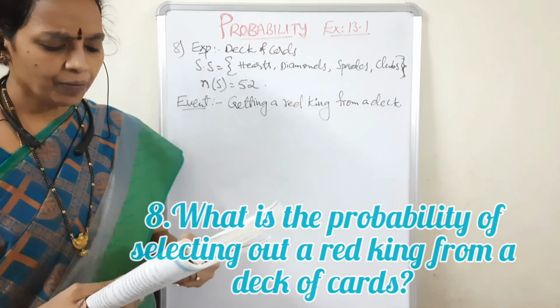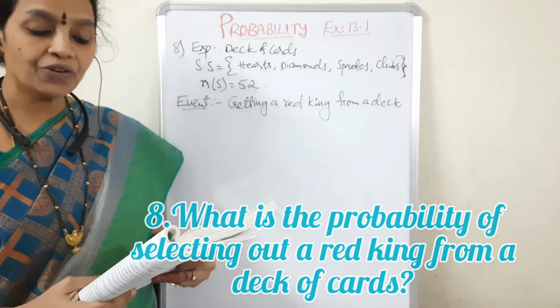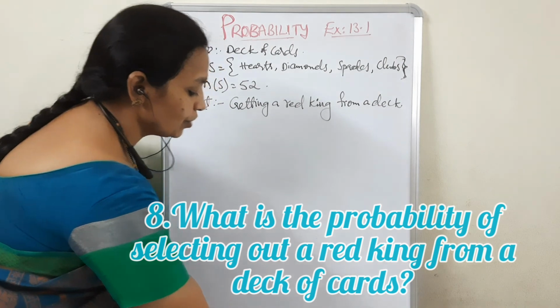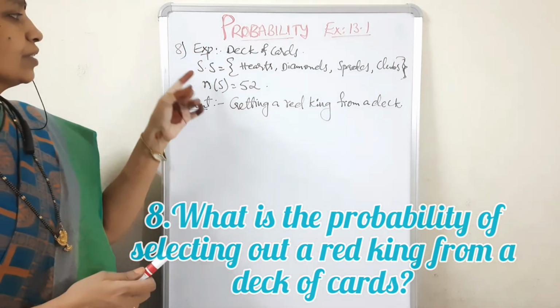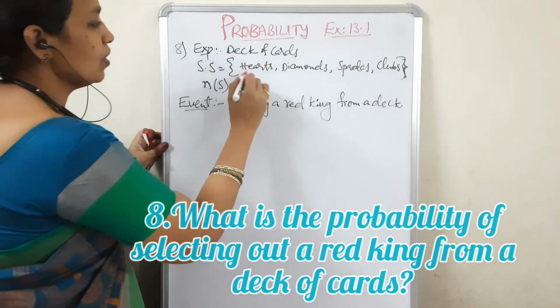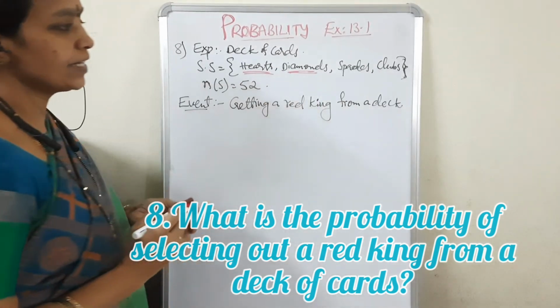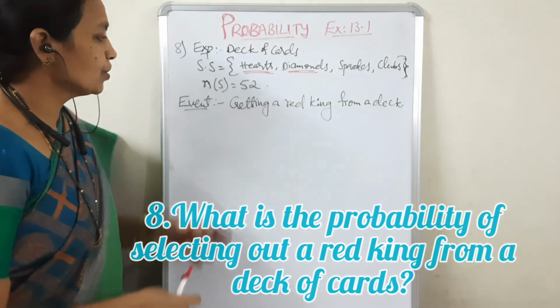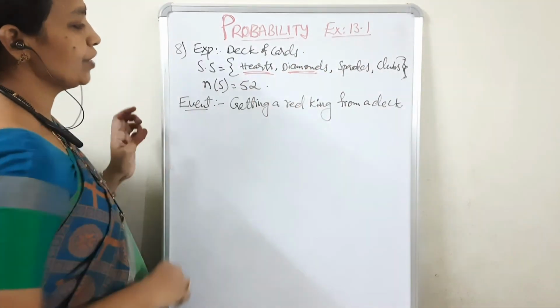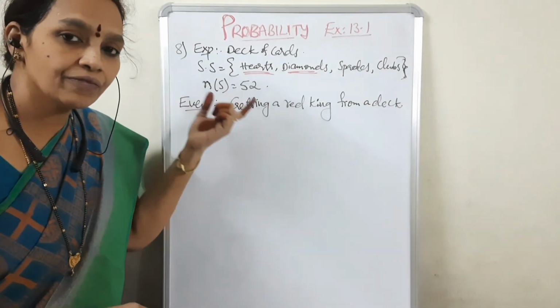The eighth question. What is the probability of selecting a red king from a deck of cards? So what is the experiment? A deck of cards. The sample space contains hearts, diamonds, spades and clubs. Hearts and diamonds are red in color, spades and clubs are black in color. Each suit has 13 cards, so for the deck n of S is 52.